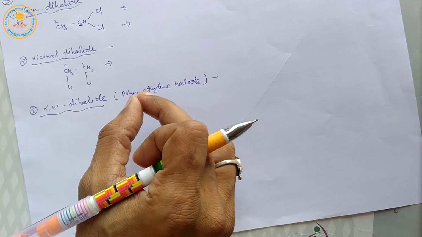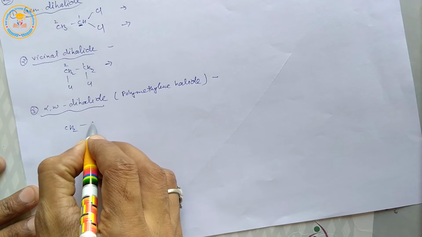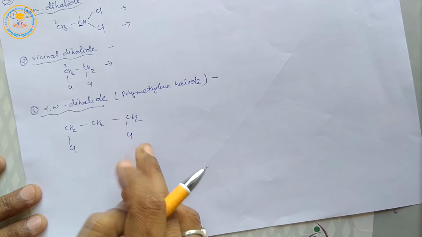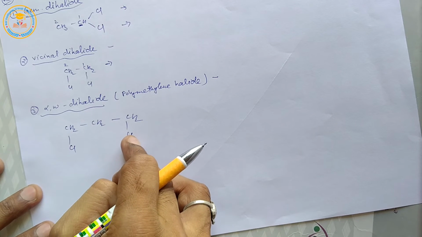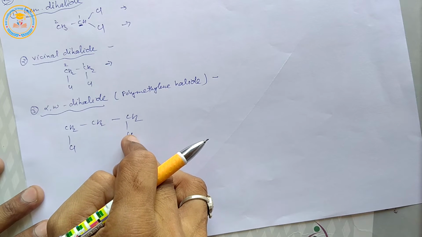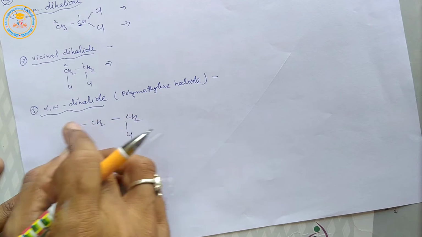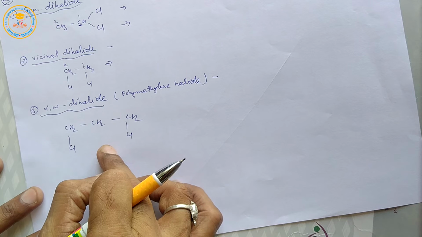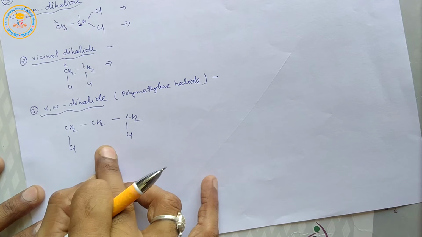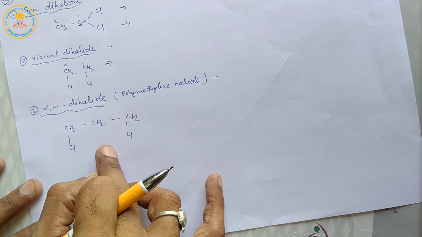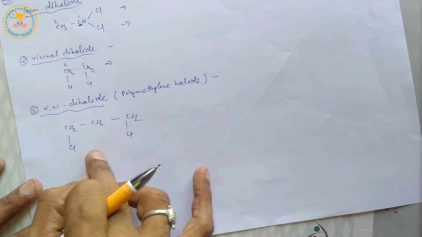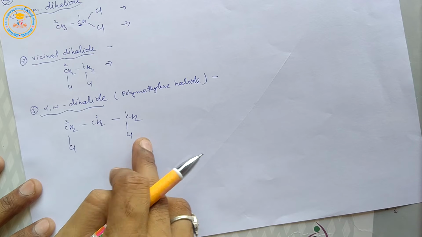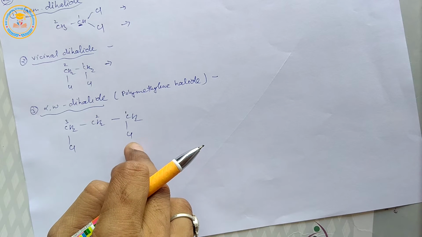For example, ClCH2CH2CH2Cl. Here two halogen atoms are present on the end carbon atoms, so it is polymethylene halide. Its common name is alpha omega dichloropropane and IUPAC name is 1,3-dichloropropane.